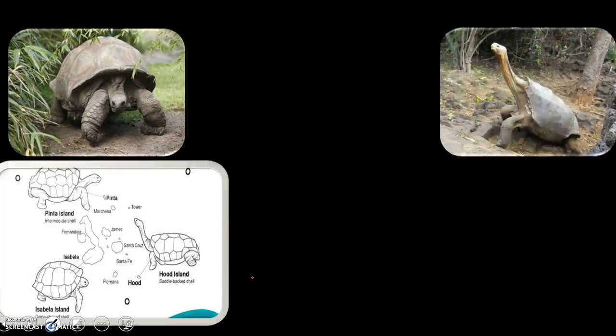And here's another scenario. On one island, Darwin noticed that one variation was neck length. He noticed that one island had tortoises with extremely long necks, huge necks. And on another island, all he saw was short-necked tortoises, okay? Now, why would this happen?